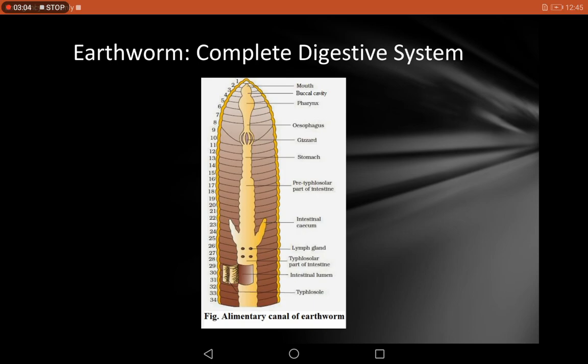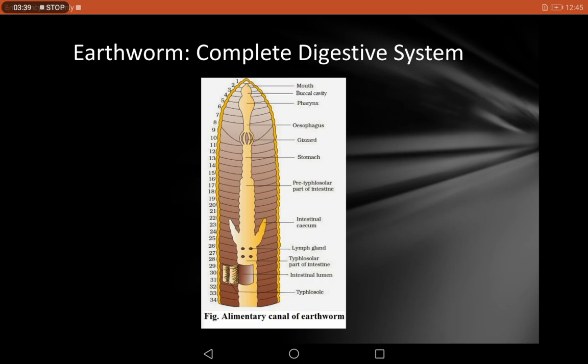Now let us talk about the mouth. The mouth is located in the first segment, which is called the peristomium. You must write down these new terminologies you will come across. Peristomium, which is also called simply the mouth, is located in the first segment. As this animal is a segmental animal, the body is segmented, so it comes under phylum Annelida.